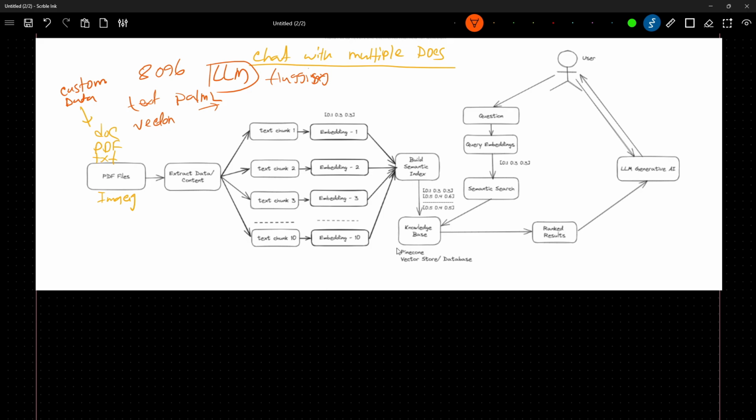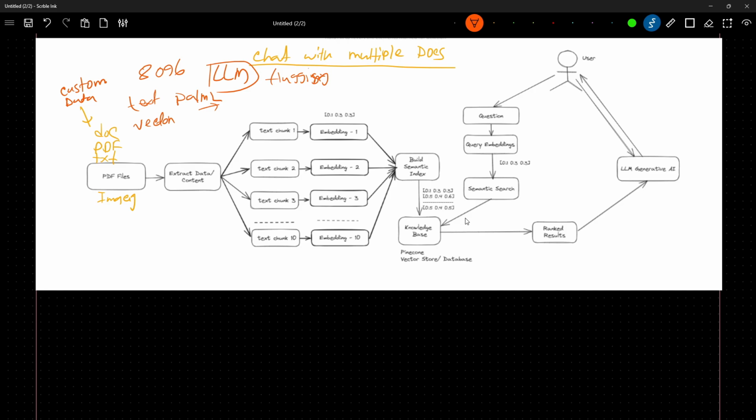By default, LlamaIndex has one functionality: it will create a knowledge base in your local. I will show you how to create it. Then after that, we'll be handling the user. The user will raise some query. We'll first convert that query to a query embedding. Then we'll perform something called semantic search. It will give me some ranked results, and we'll apply a generative model, that means a large language model, to get our actual response. So this is the complete idea of our project architecture, right?